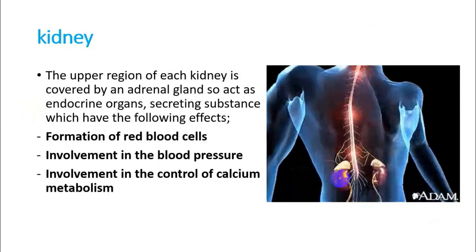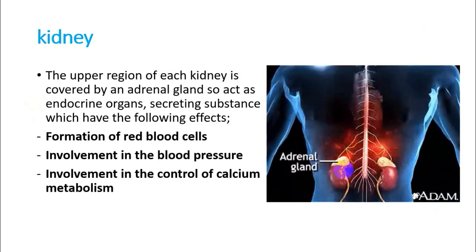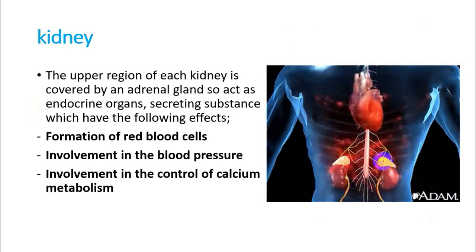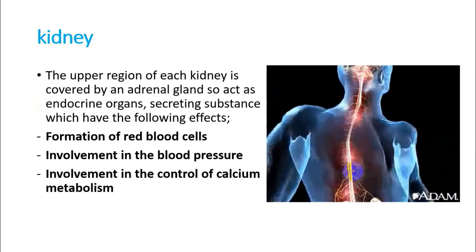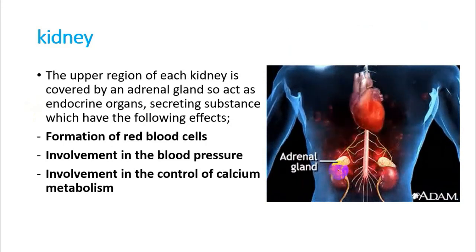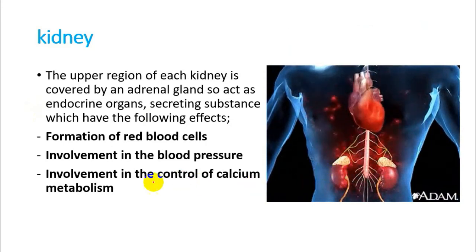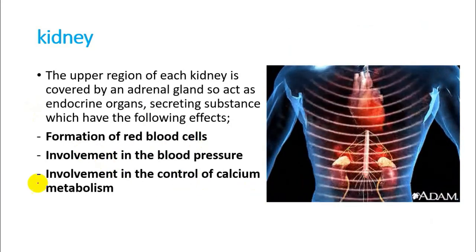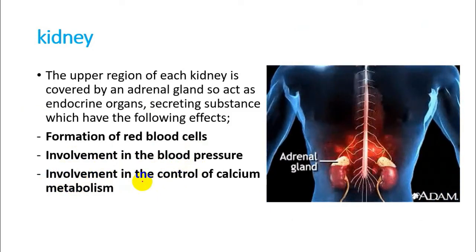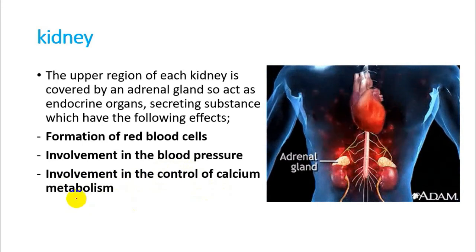And also at the top of the kidneys we have glands called adrenal glands. The adrenal gland's function is to release some hormones in order to regulate different things, for example formation of red blood cells, involvement in blood pressure, and also involvement in the control of calcium metabolism.